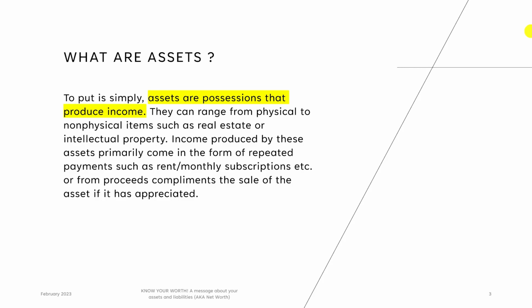So to start off, we will go over what are assets. Assets are possessions that produce income. They can range from physical to non-physical items, such as real estate or intellectual property. An example of a non-physical asset would be software, in which you are paid every month for people using your software, like if you made an app. And a physical asset would be something like real estate, if you have a rental property that you rent out for a monthly rental fee.